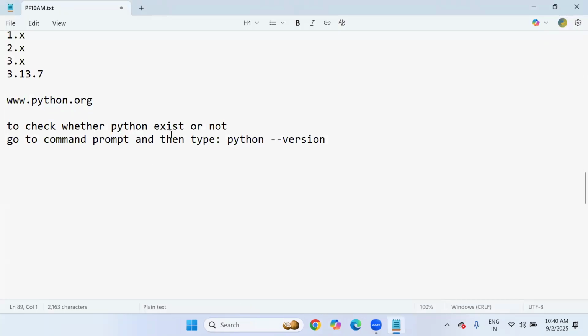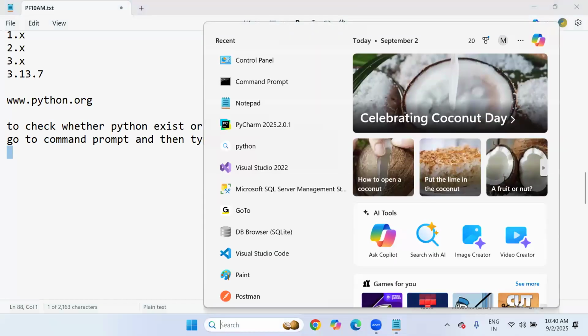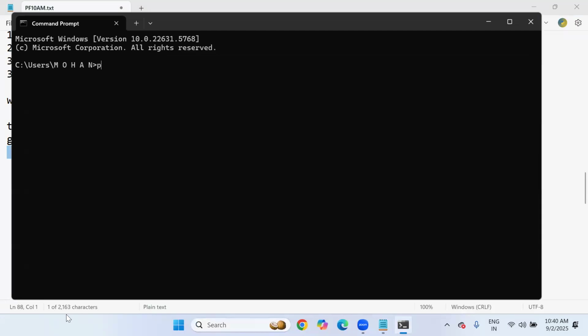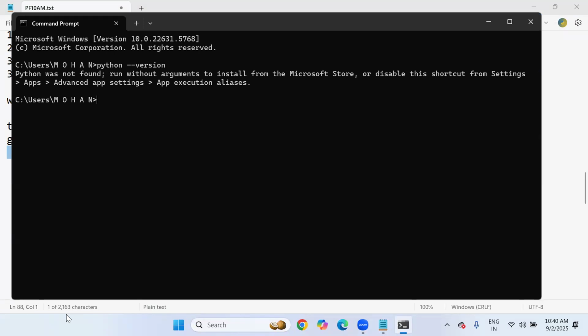Now you can go and check in command prompt. Previously when I checked, the version showed 3.13.6, right? Now let's go to command prompt back, after uninstalling Python software from my computer, and simply type Python space hyphen version. What will happen, sir? Python was not found. That indicates there is no Python software in your system. Just now I have uninstalled. Okay, let me close it.